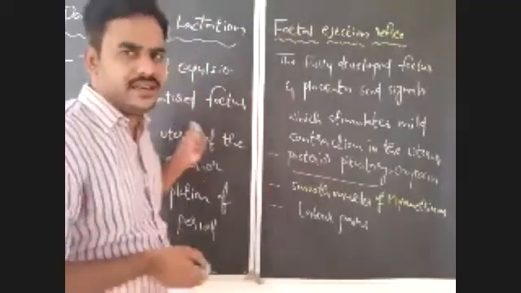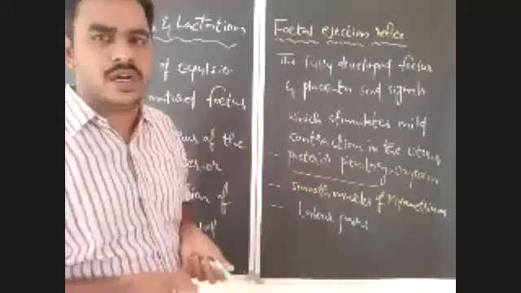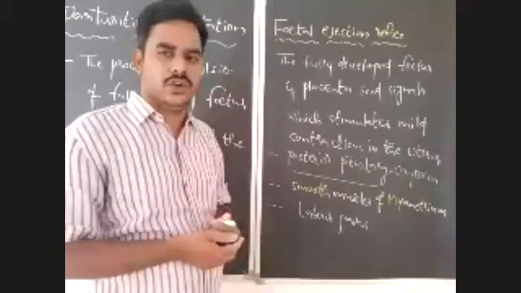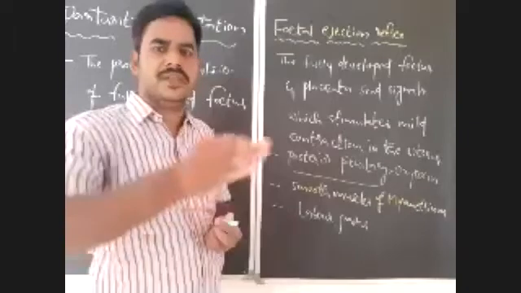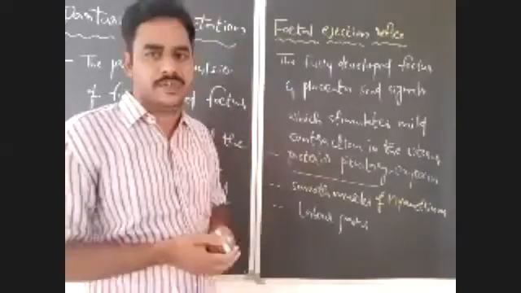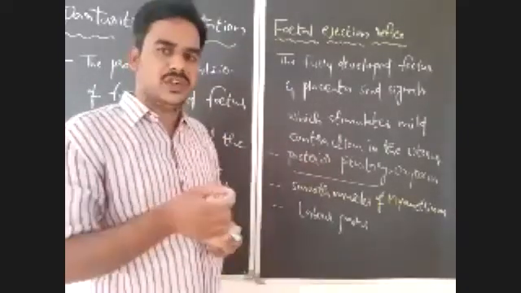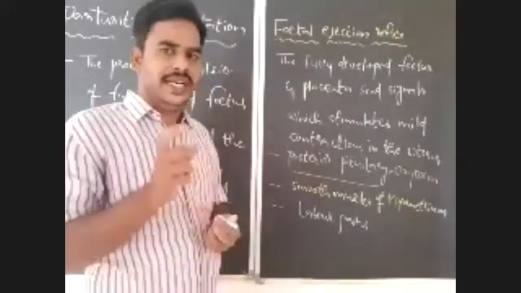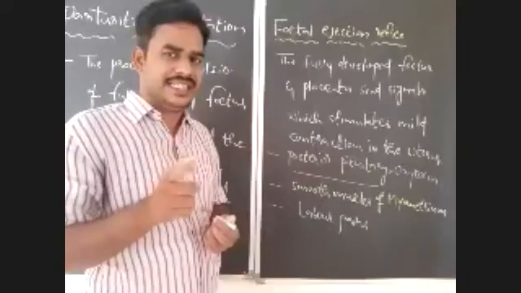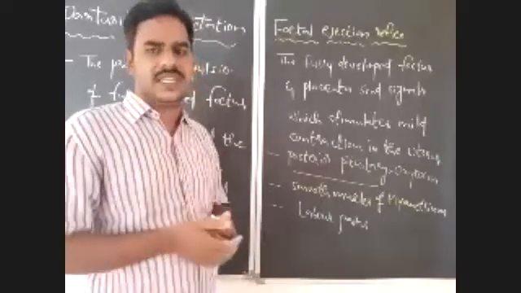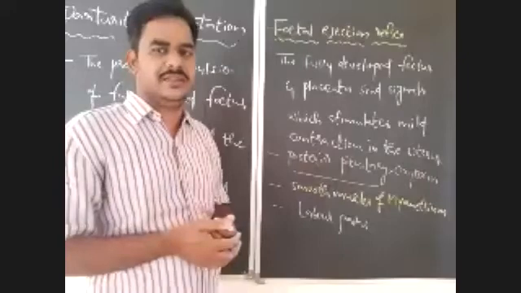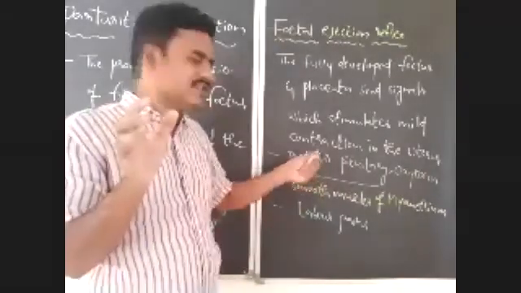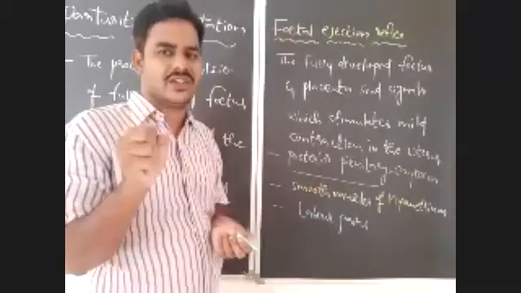Once again, parturition is the process of expulsion of the fully mature fetus from the uterus of the mother to the exterior after completion of the gestation period. How will this parturition be initiated? The fully developed fetus and placenta will send some signals. In response to those signals, the uterine muscles will undergo mild contractions.